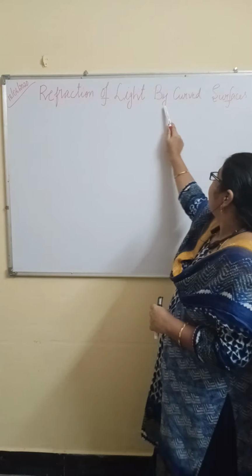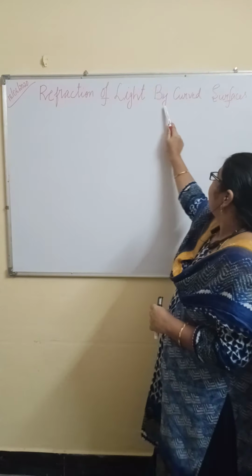Now the light ray will bend like this. So this is the incident ray and this will be the refracted ray. So what we have learned: bending of light ray is called refraction of light.